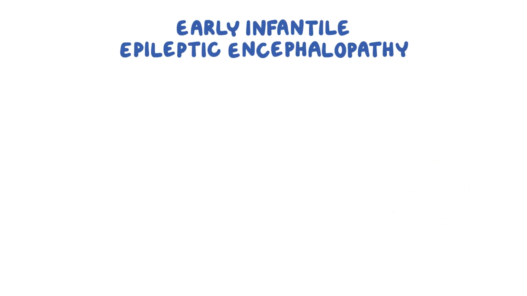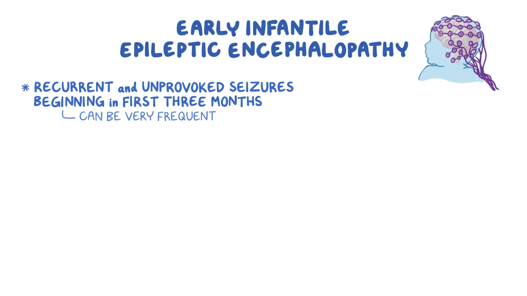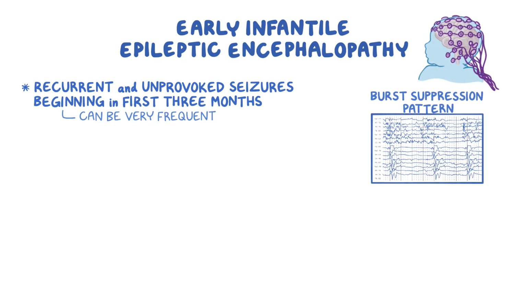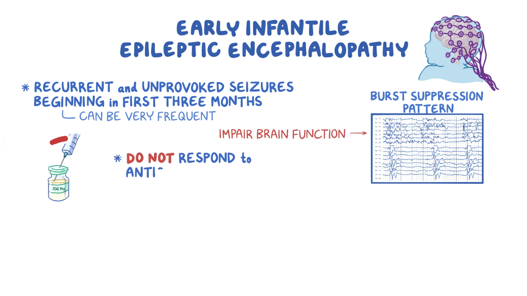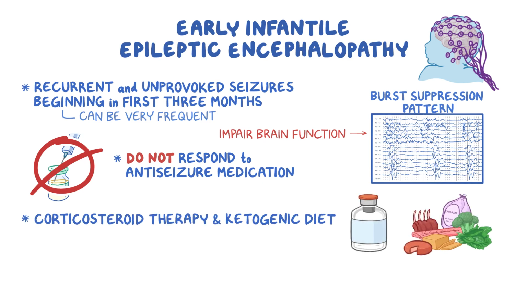Alright, as a quick recap, early infantile epileptic encephalopathy, or EIEE, is a disorder characterized by recurrent and unprovoked seizures beginning in the first 3 months of life, resulting in severe brain damage. The seizures can be very frequent. On EEG, there's a typical burst suppression pattern that can be frequent and can impair brain function. EIEE seizures usually don't respond to anti-seizure medication, so treatment with corticosteroid therapy and ketogenic diet are recommended.